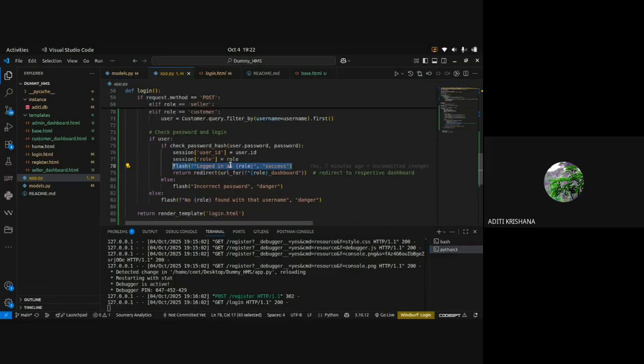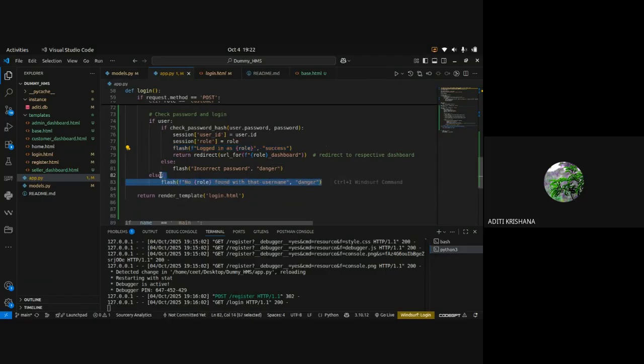And if I missed any of the error or we are not able to do the successful login, it will directly render the login HTML page only. So here I have written render_template. But in redirect, I have written the dashboard. The dashboard route will be rendered.